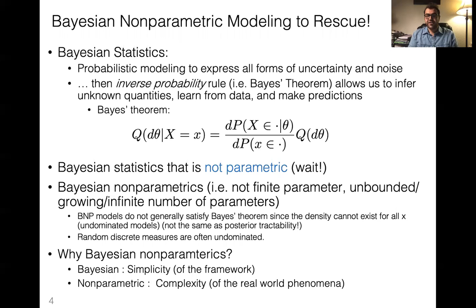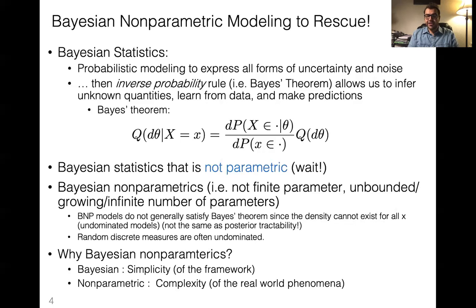That is in contrast to parametric modeling, where we assume the space of parameters is finite. Because in the nonparametric setting the space of parameters has infinite dimension, Bayes' rule would not actually hold. These models are called undominated models. So we need to figure out how to do inference using the posterior distribution without using Bayes' rule.